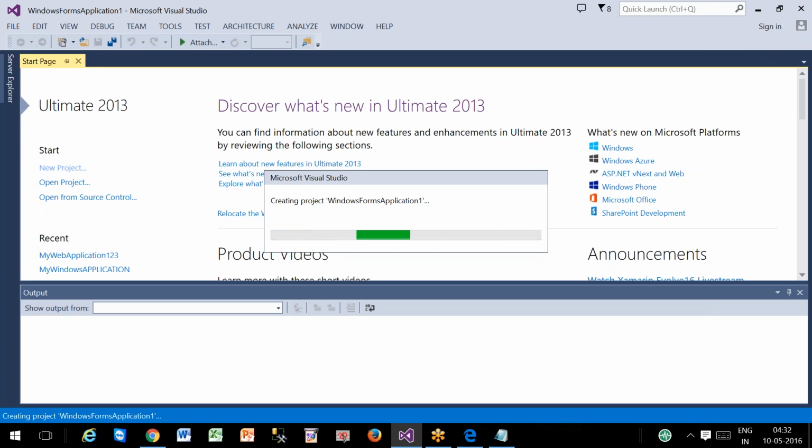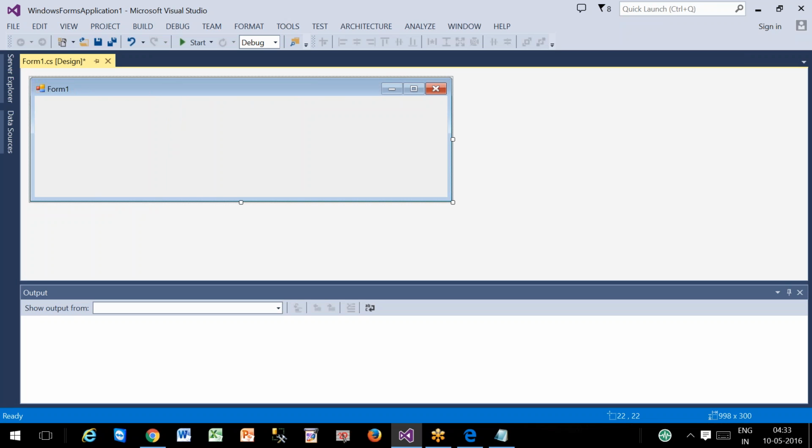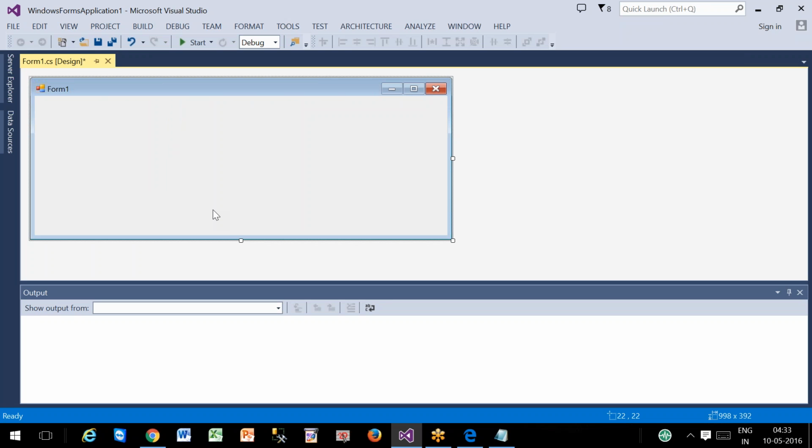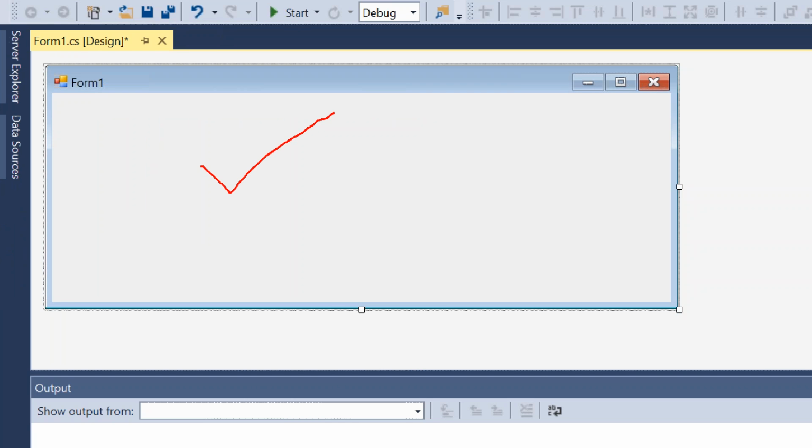Now we have discussed that a Windows application will have a user interface. The name of the user interface is Windows Forms. This is your user interface. What do you mean by user interface, Sami Khan? My question is, we are discussing that a Windows application will have a special user interface, and a web application will have a special user interface. The Windows application's special user interface name is Windows Form.